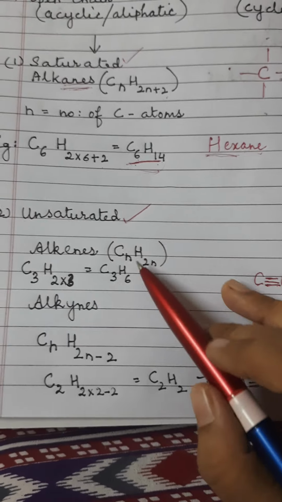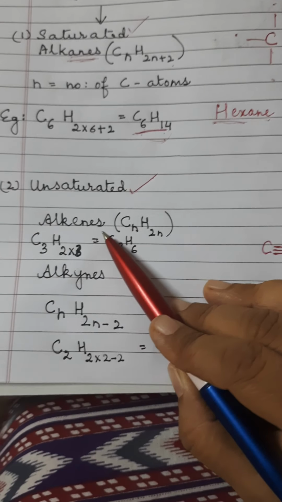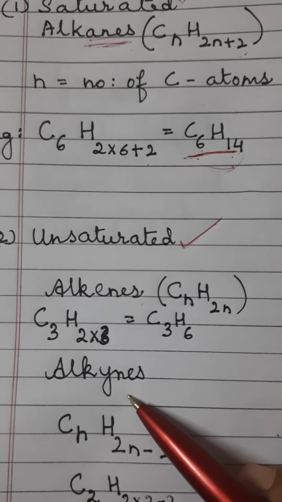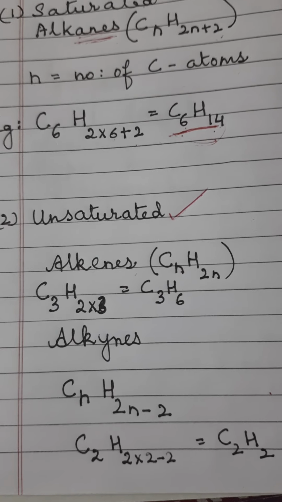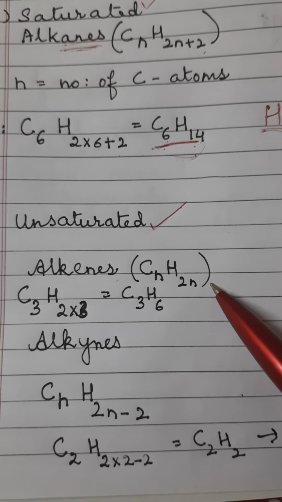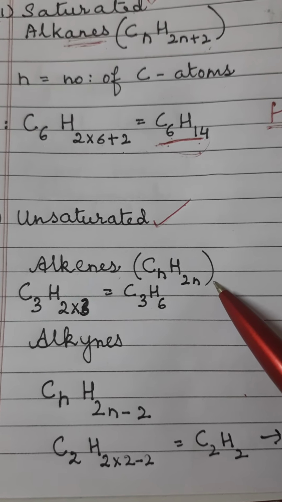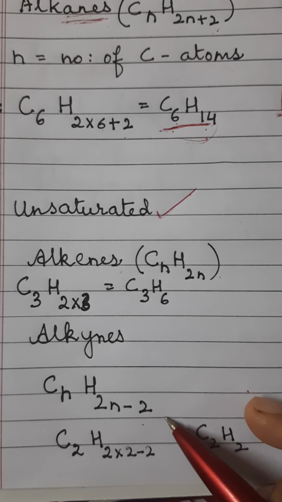Now coming to the unsaturated hydrocarbons, they are of two types, alkenes and alkynes. Alkenes are represented by the general formula CnH2n and alkynes are represented by the general formula CnH2n-2.